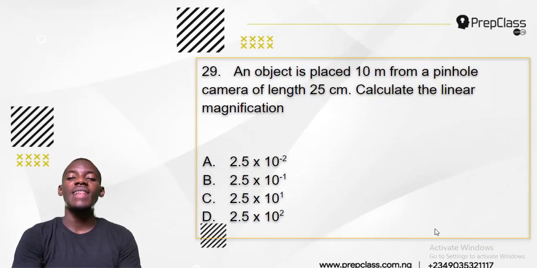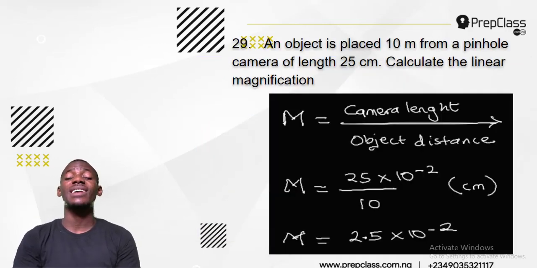B. Number 29. An object is placed 10 meters from a pinhole camera of length 25 centimeter. Calculate the linear magnification. When it comes to a pinhole camera, you must know that magnification can also be given as camera length over object distance. Although we know it as the image distance over object distance, it is the same thing as camera length over object distance. And that is the formula for magnification.